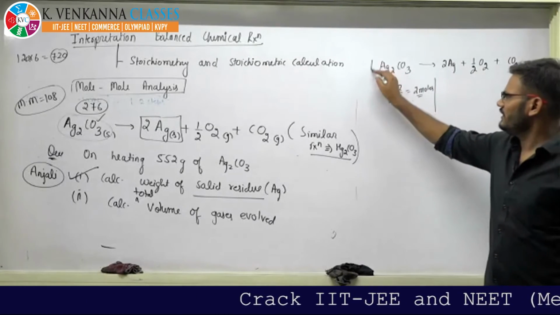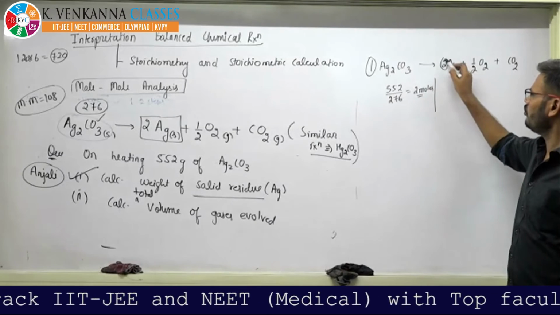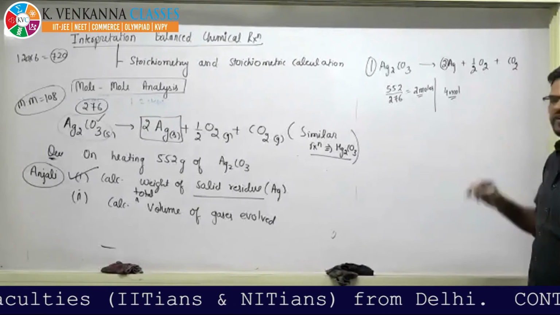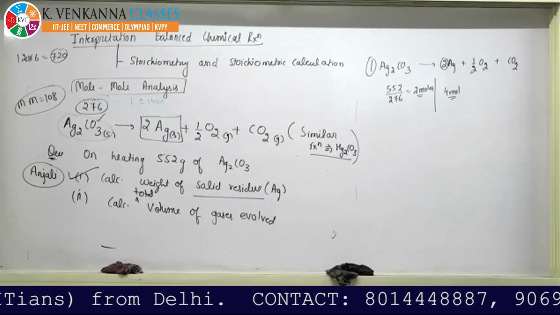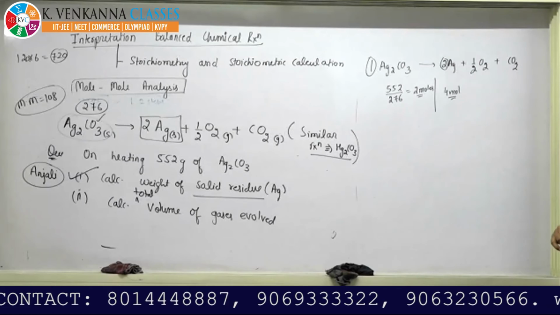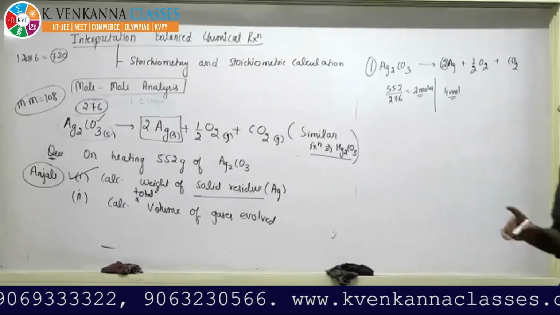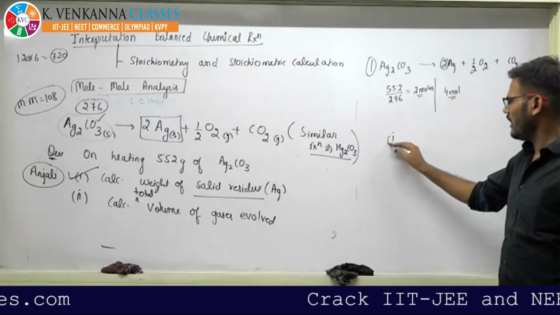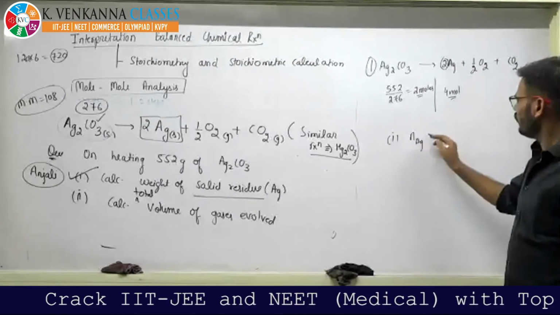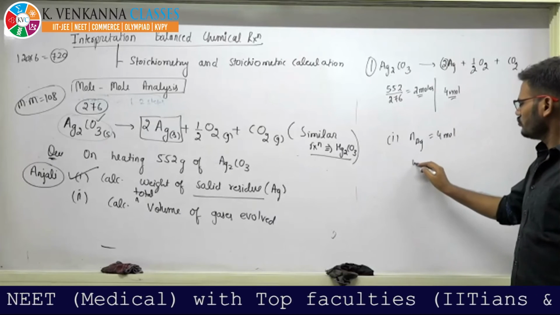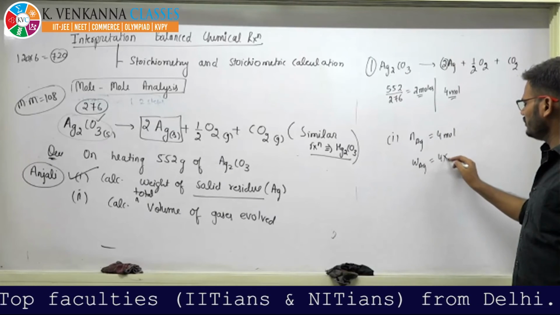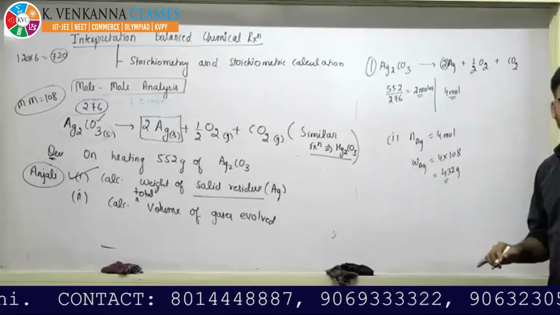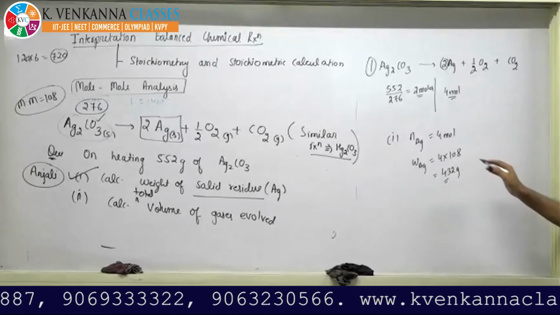Now you can see, if you heat 1 mole, it will provide 2 mole of Ag. So on heating 2 mole, it will provide 4 mole. Very nice. Raju, you have given the right moles. But Anjali, you have made one mistake, beta. These are only 4 moles. So in the first part, n of Ag is 4 mole, so the weight of Ag will become 4 into 108, that is 432 gram. Check, Anjali, where you got the wrong answer.